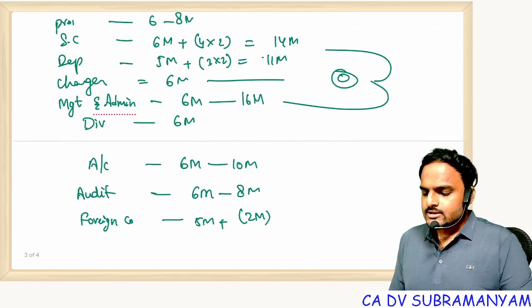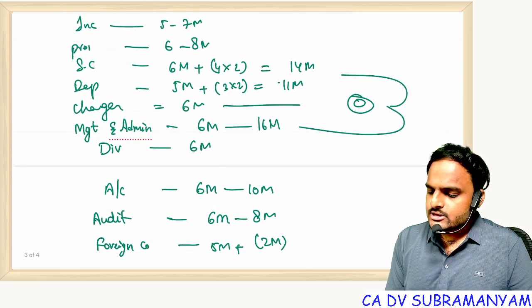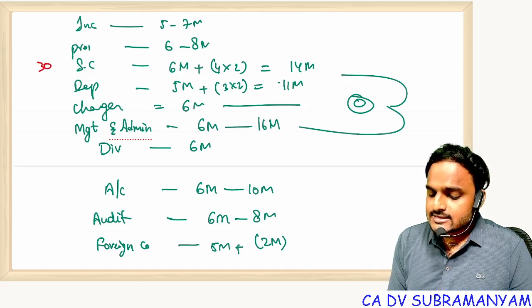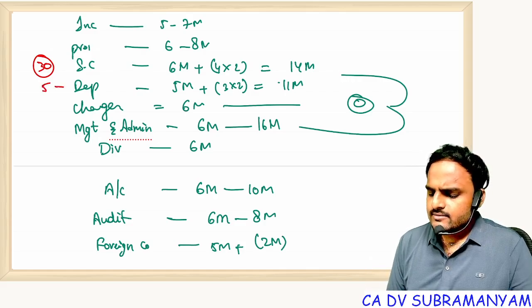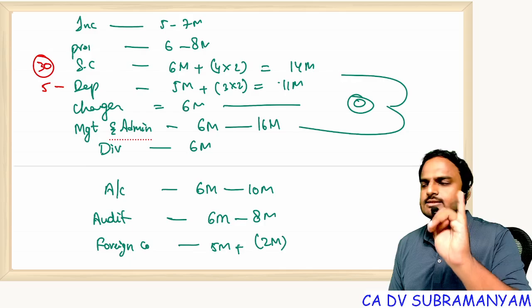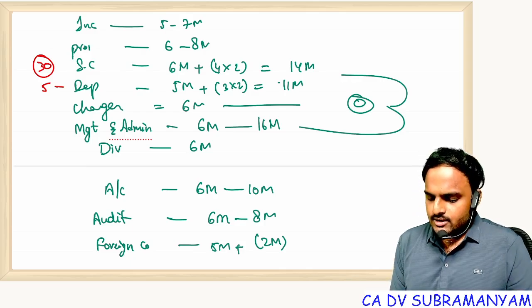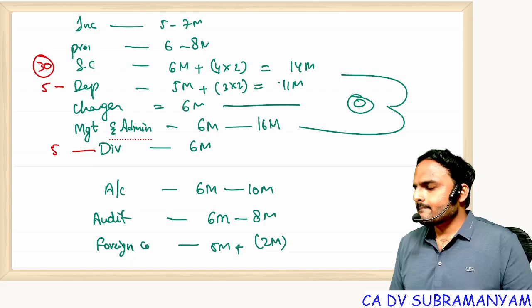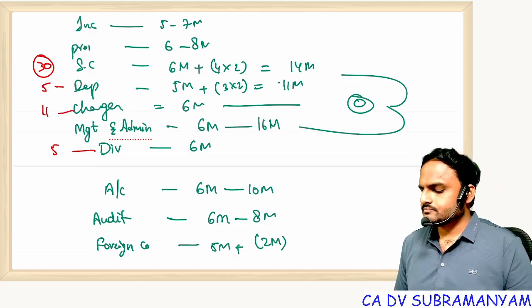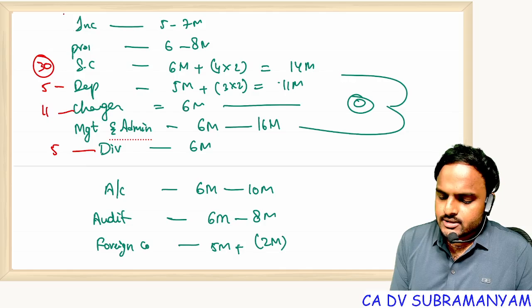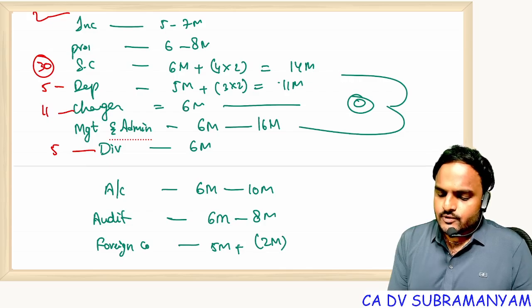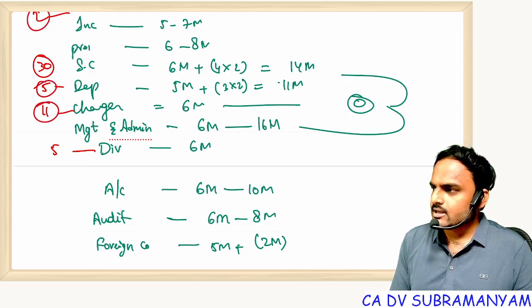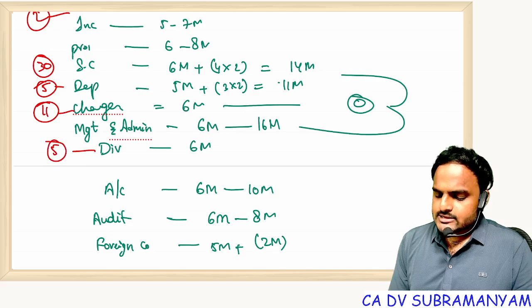Suppose if you take share capital, in share capital we are having total how many sections? 30 sections. But if you take deposits, hardly 5 sections: 73, 74, 75, 76, 76A. Dividends 5. Charges 11. Next preliminary, some 2 sections are there. Now these 4 chapters, total number of sections if you observe, 2 plus 5, 7, 7 plus 11, 18, 18 plus 5, 23.